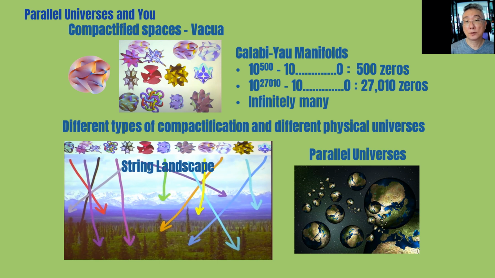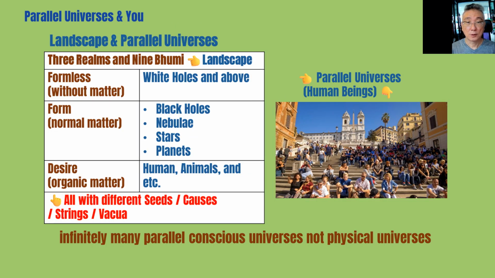Physicists have been on the hunt for physical parallel universes. They have found nothing. In Yogacara Buddhism, there are no physical parallel universes, as matter doesn't even exist. The parallel universes are sentient beings' universes, where string theory is not a theory of physics, but a theory of mind, as demonstrated.